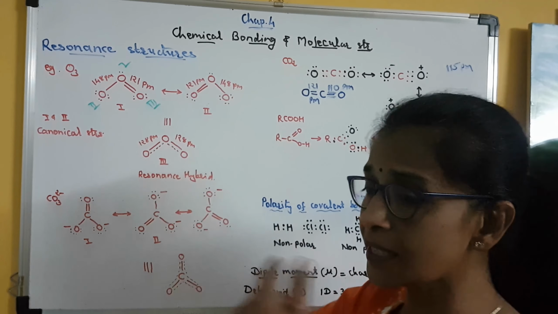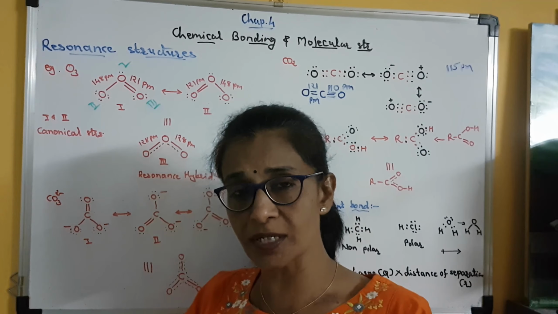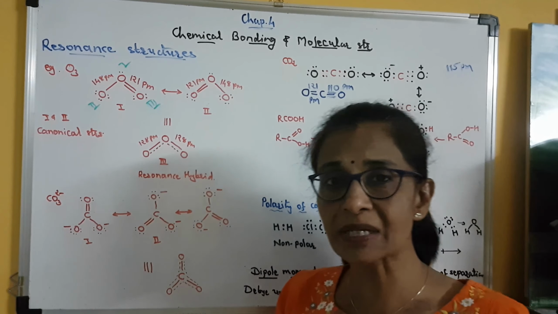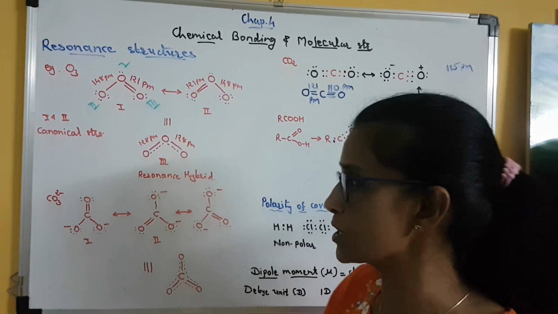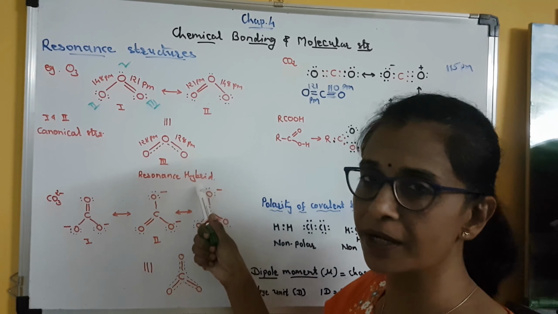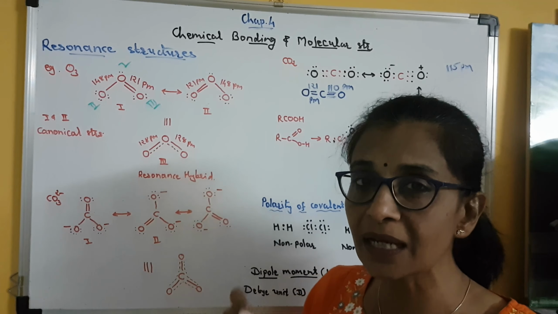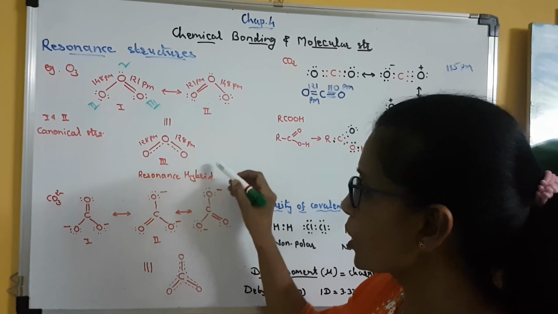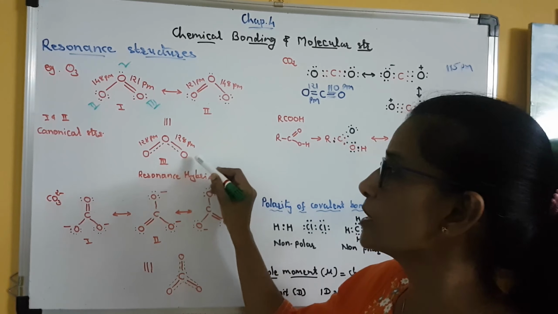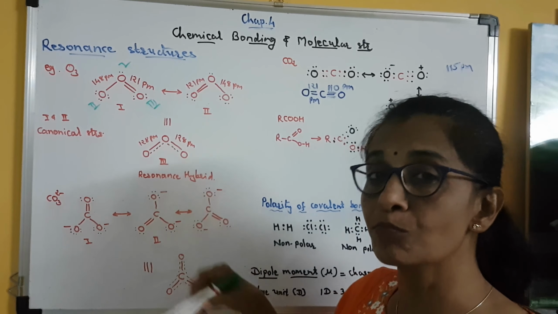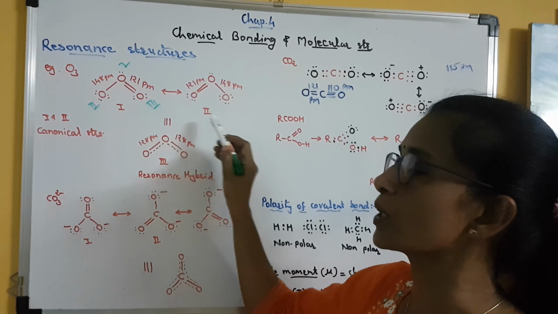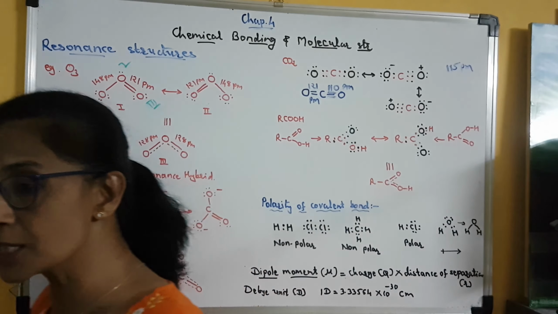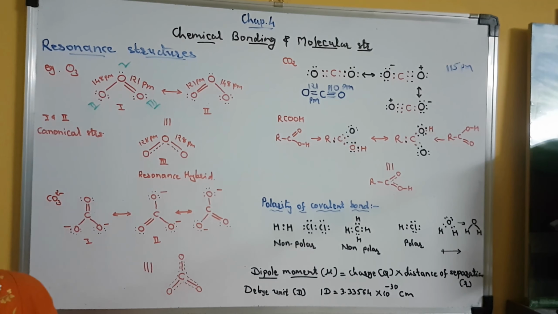Clear? So in this continuous interconversion, some amount of energy of the ozone molecule must be utilized, and that is why the resonance hybrid will have little less energy compared to canonical structures. And because of lower energy, this resonance hybrid is more stable than canonical structures. Clear? So we can say that resonance gives stability to the molecule.